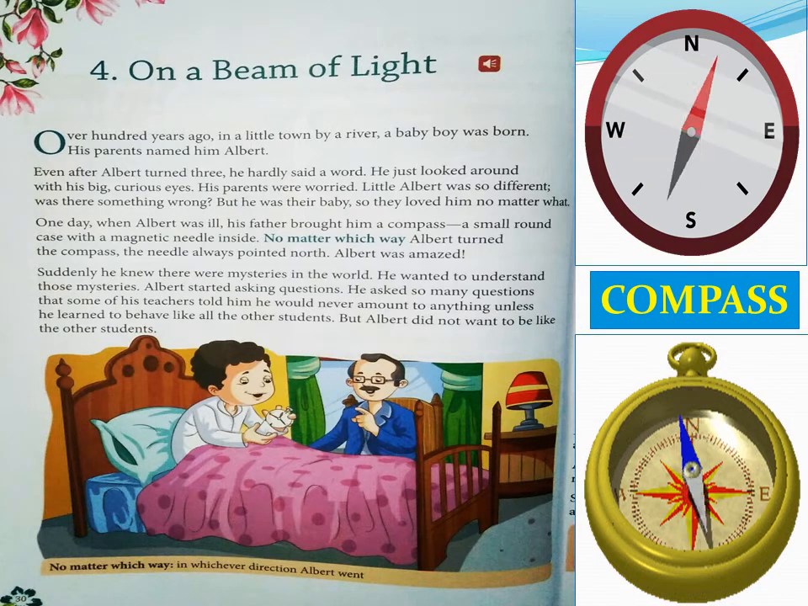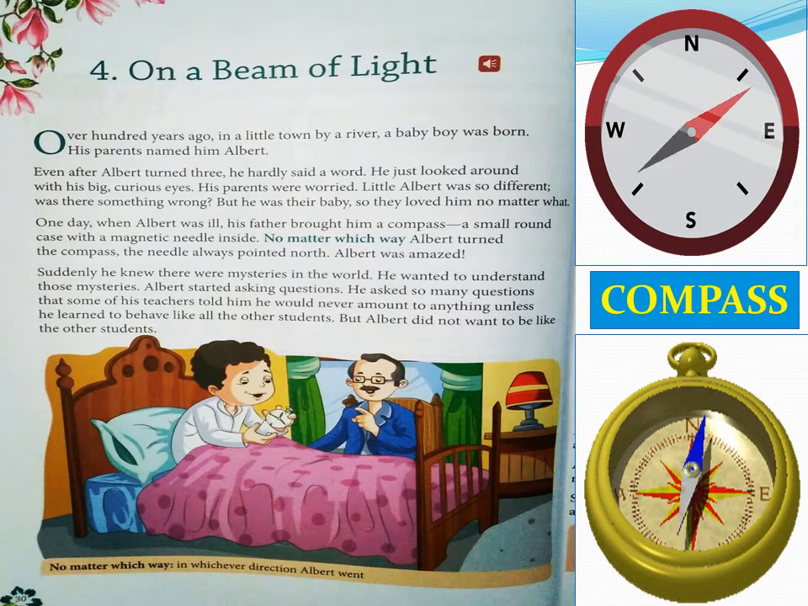So what happened? One day Albert fell ill. He was not feeling well and he was lying down on the bed. At that time, Albert's father bought a compass, children. You can see the pictures on the right. Those are the pictures of a compass. What is a compass, children?